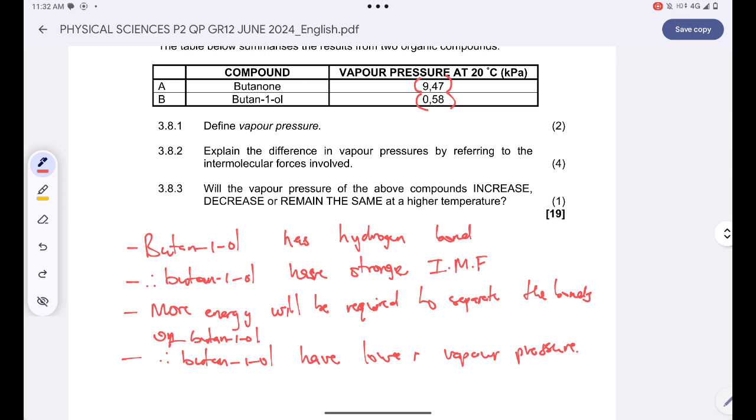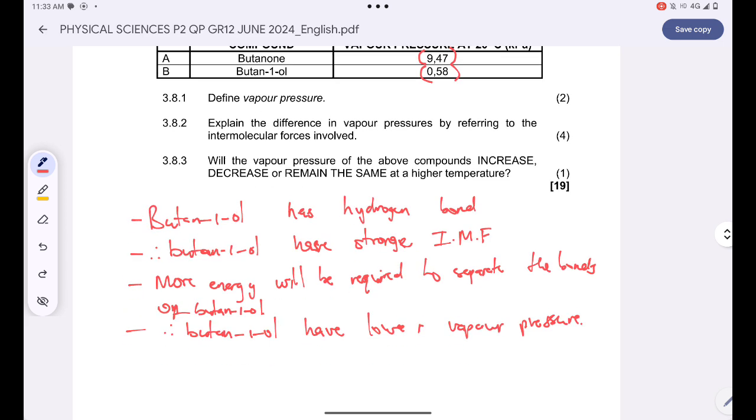Ne? But if you wanted to use, guys, butanone, our ketone, you could have said that butanone has dipole forces between the bonds, and hence butanone has weaker intermolecular forces compared to the alcohol that you have, which is butane-1-ol. And then you simply say less energy is required to separate the bonds of butanone, and hence butanone will have the highest vapor pressure compared to the two compounds. That's how, guys, we're supposed to tackle that question.